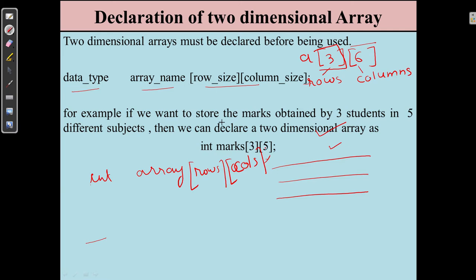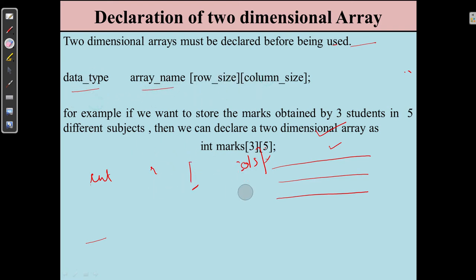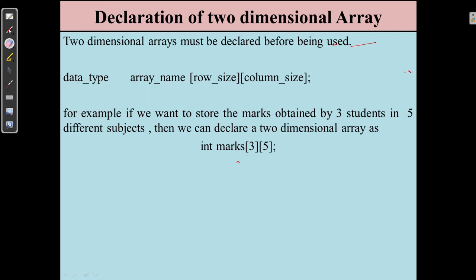For example, if we want to store the marks obtained by 3 students in 5 different subjects, then we can write int marks[3][5]. So the number of students is 3 and subjects are 5. This is a real-world situation where we can use this, for example when we want to store marks of all students in all subjects. Let's say there are 50 students in a group and 6 subjects, so we can declare the array like A[50][6]. This is called a two-dimensional array.